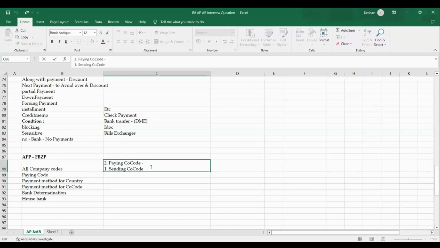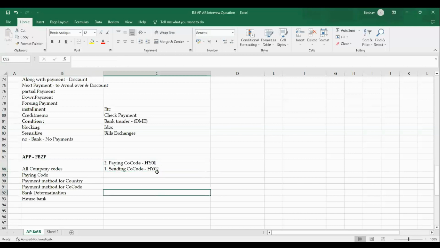For example, we have the main operating company code, HY01. The payment goes from HY01. You want to make a payment on behalf of HY01, and that is the option we have with the paying company code. On behalf of one company, or another company code, we can also make a payment.